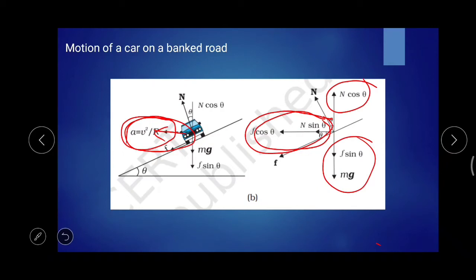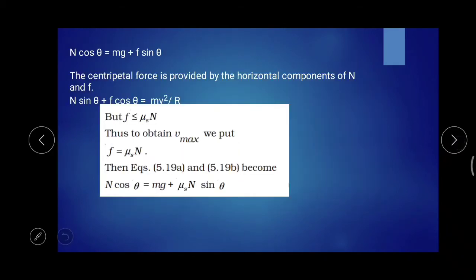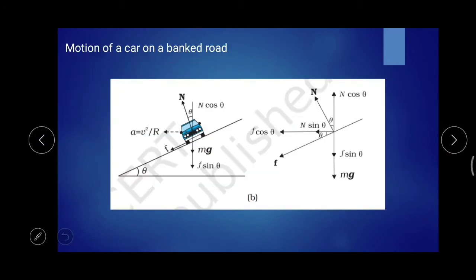First of all, we have to equate n cos theta with f sin theta and mg. You can see that here. n cos theta is equal to mg plus f sin theta, because f sin theta and mg are in one direction, and in the exact opposite direction n cos theta is there. As it is balanced, the body is in equilibrium in the vertical direction. Then n cos theta is equal to f sin theta plus mg.